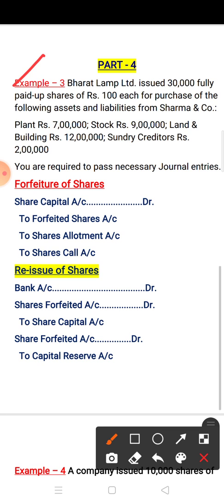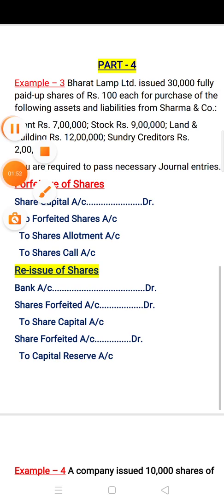So children, in this topic you have already learned how to make the entries regarding issue of shares for other than cash. The first entry is asset account debit to vendor account, then the payment entry, vendor account debit to share capital. Now for this question, you are purchasing assets and liabilities. It means you are purchasing the business from Sharma and Company. So how do you make the journal entry?